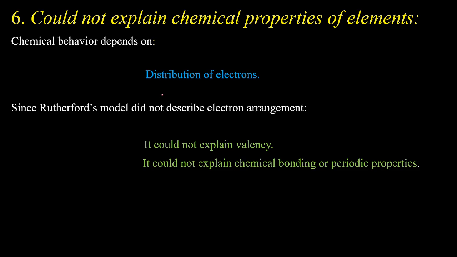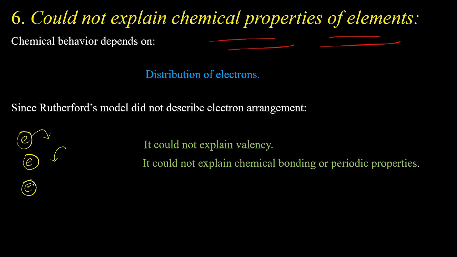Rutherford's atomic model could not explain chemical properties of elements. Now, what's the chemical property? Chemical property means the property of an element by which the element can take part in any chemical reaction. We know any element takes part in a chemical reaction by sharing of the electrons present in their valence shell, or by giving out or taking any electron from its valence shell or to its valence shell.